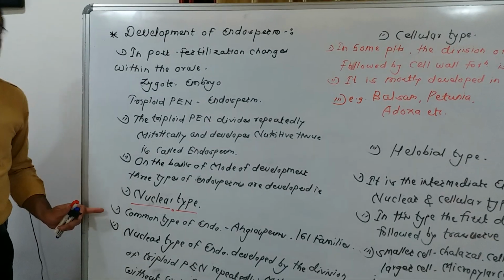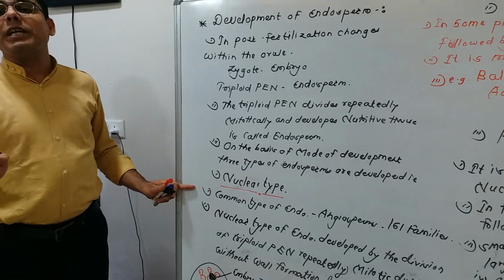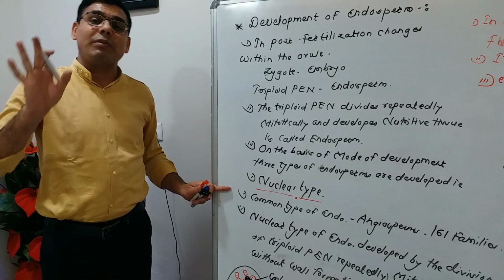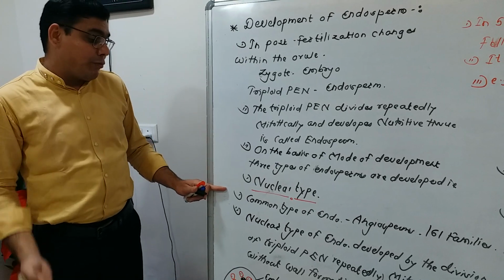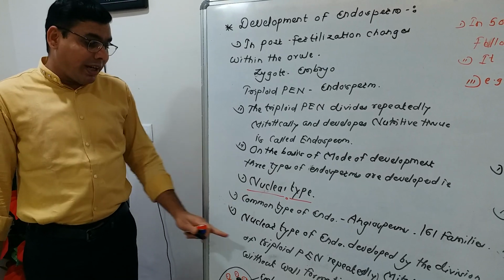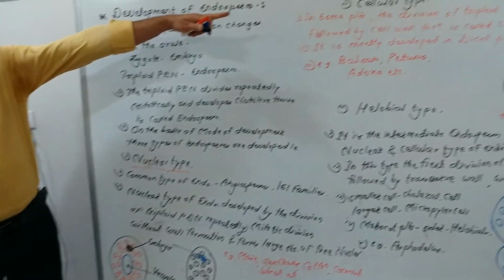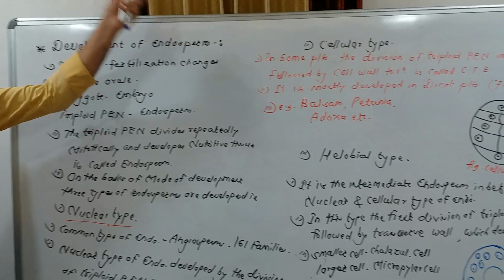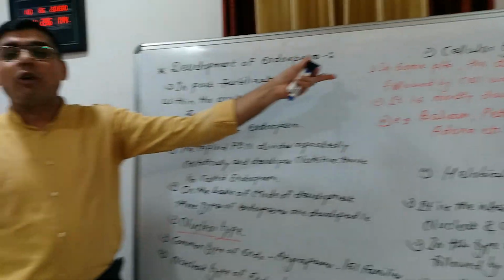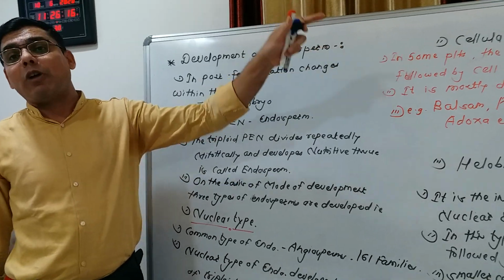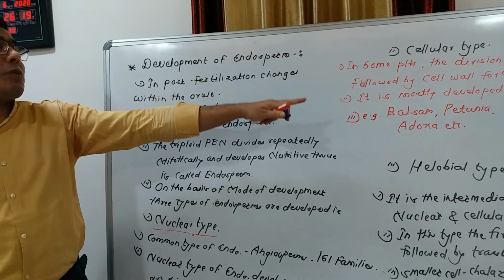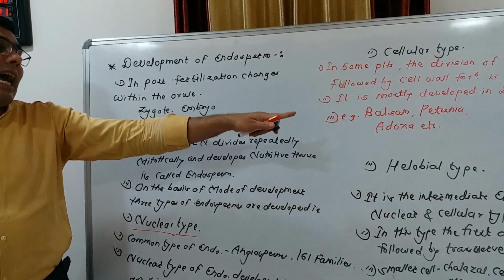The nuclear type is a common type of endosperm found in angiospermic plants. Near about 161 families show nuclear type of endosperm. For example, maize, sunflower, cotton, coconut, wheat, etc. Second is cellular type of endosperm. This type is mostly found in dicot plants. Near about 72 families of dicot plants show cellular type of endosperm. For example, balsam, petunia, and adoxa.